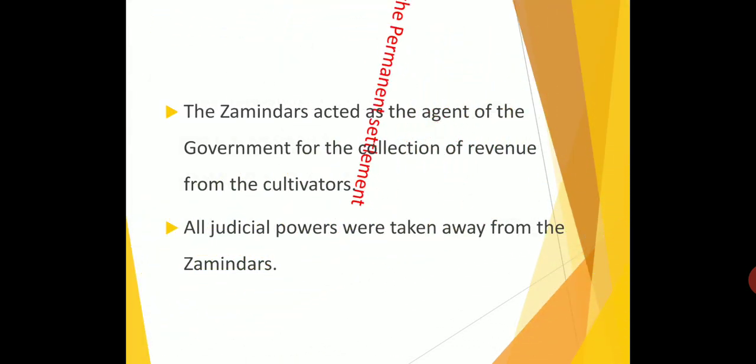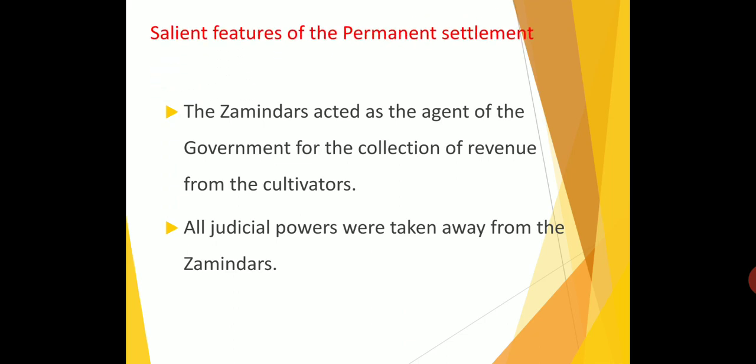So, the salient features of the permanent settlement. Salient means important. What are the important features of the permanent settlement? The Jamindar acted as the agent of the government for the collection of revenue from the cultivators. Actually, who has to pay the tax? Cultivators should directly pay tax to the government. But here there is a mediator, and the mediator is the Jamindar. So the Jamindar collected the tax.